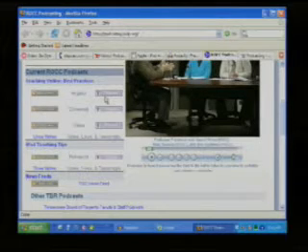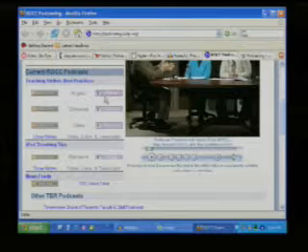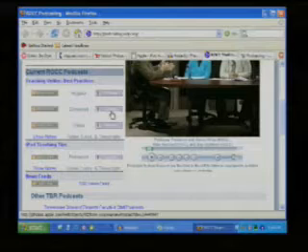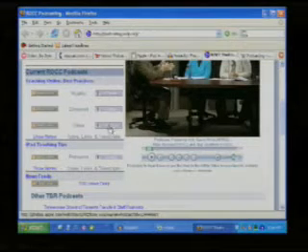We have 3 different versions of the podcast. We have a regular podcast, which is just an audio podcast. We have an enhanced podcast, which is audio along with a slideshow. And then we also have a full video podcast. So depending on if you have a video iPod or if you just want to listen to the audio version, we give people many different options. We also give them the option to listen to it through our Windows streaming server. That's not technically a podcast, but we like to give people different options. If they don't choose to go that way, they can listen to the content like that. So that's a consideration when you're creating something that you might want to take into consideration.